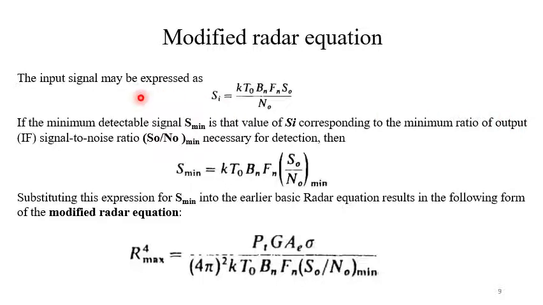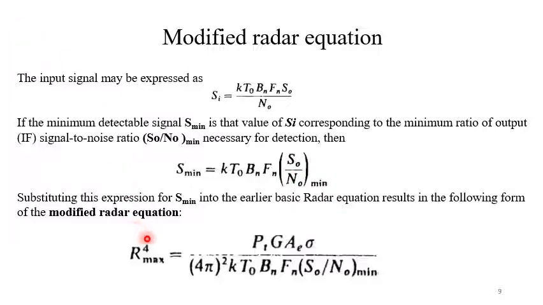Now we have to modify the radar equation. The input signal may be expressed as Si equal to kT0 Bn Fn S0 divided by N0. If the minimum detectable signal Smin is that value of Si corresponding to the minimum ratio of output IF signal to noise ratio, meaning (S0 by N0) minimum necessary for detection, then Smin becomes kT0 Bn Fn (S0 by N0) minimum. So if you substitute it, instead of Smin, we have to use this expression.